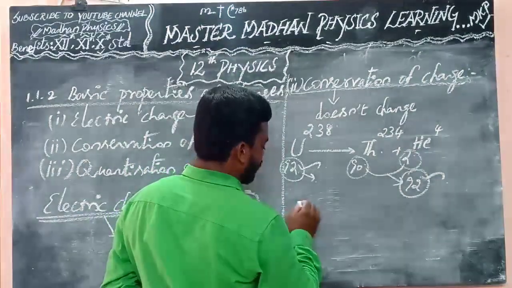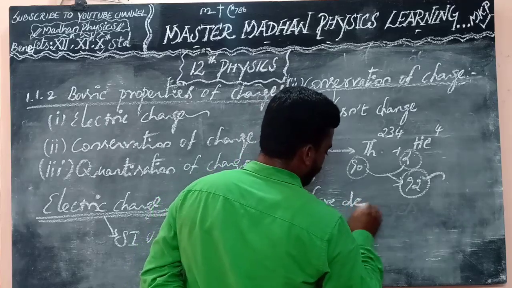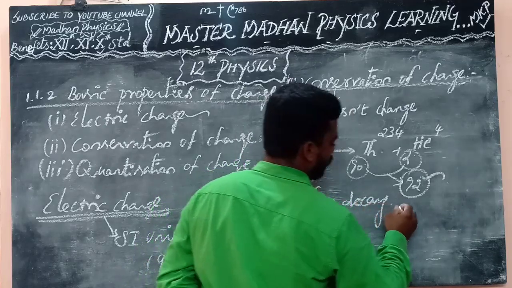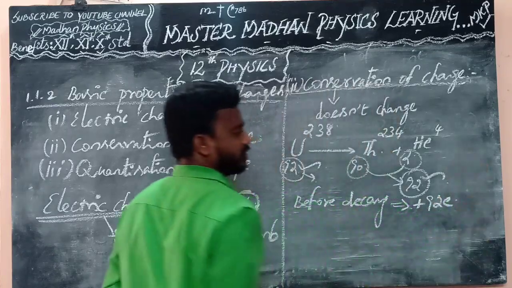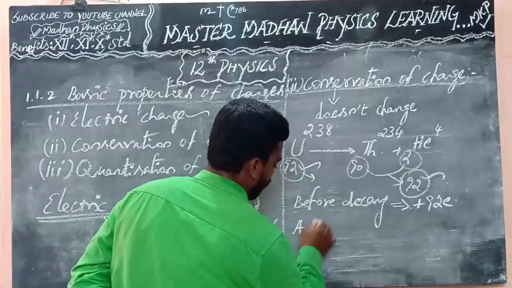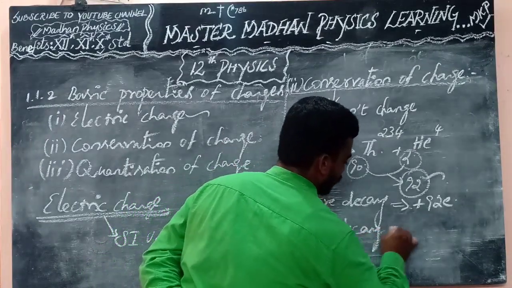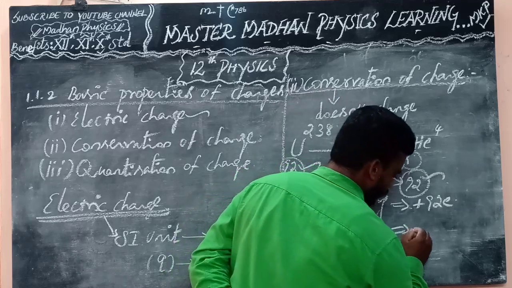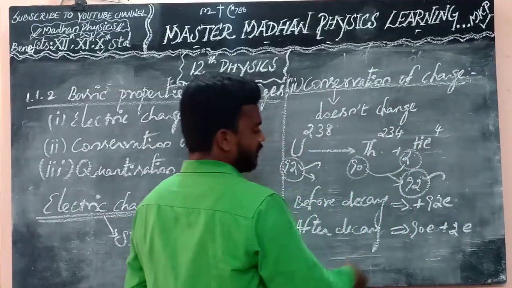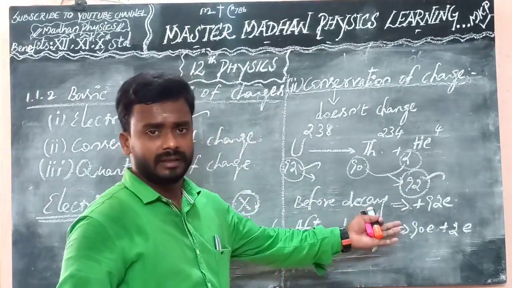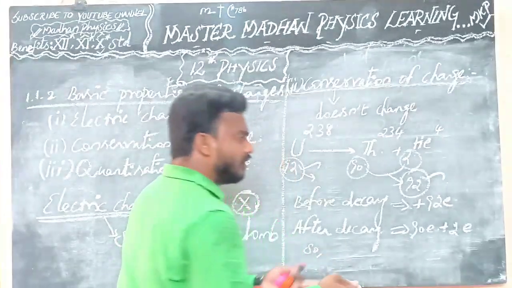So how can we say that before decay the state has plus 92 electrons. Okay. After decay, that is 90 electrons plus 2 electrons. So totally 92 electrons. So there is no change.